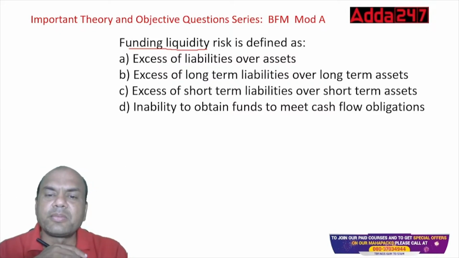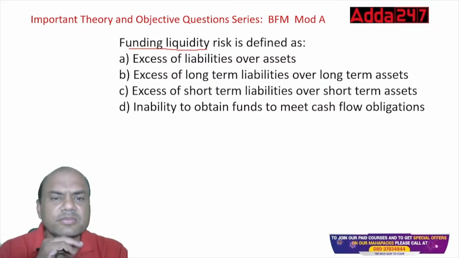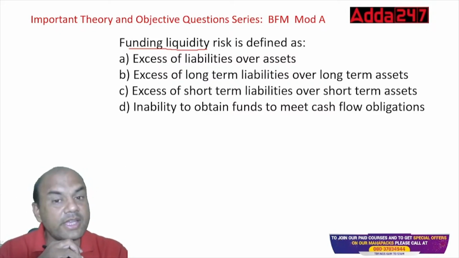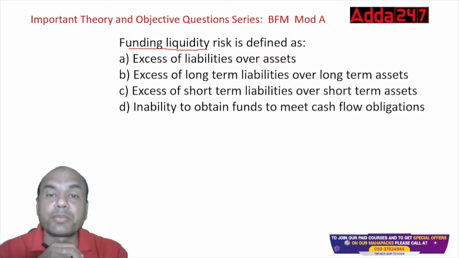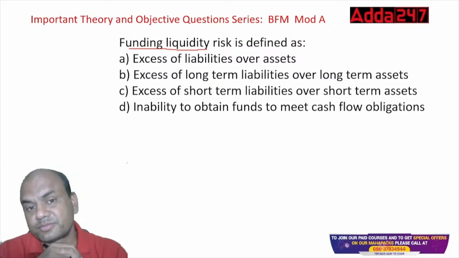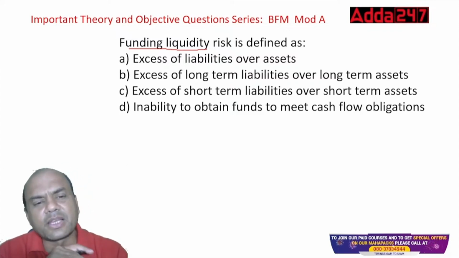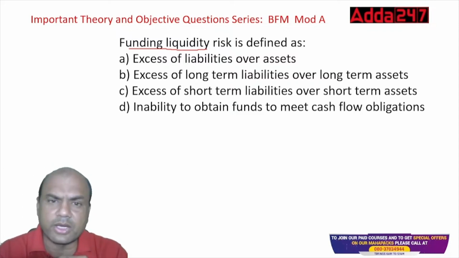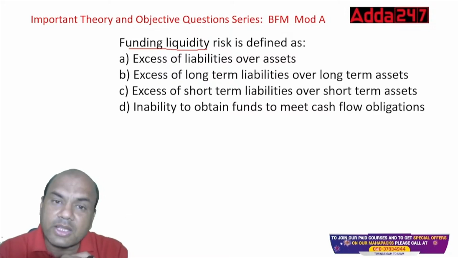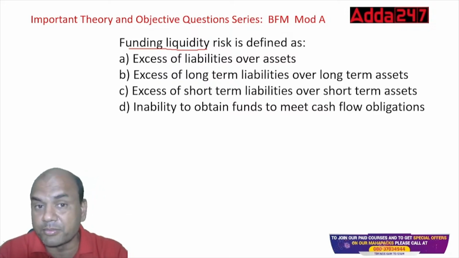Excess of long-term liabilities over long-term assets. Is this a liquidity risk? Excess of liabilities means more of deposits, less of loans. Obviously, that can be the answer. Similarly, B can also be the answer. Look at this. All the answers seem to be right. All of them. You check this. All of them seem to be right.